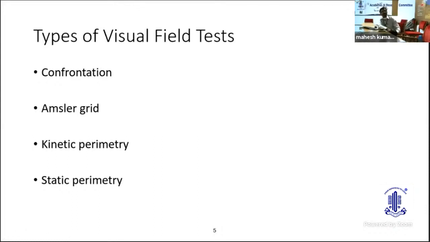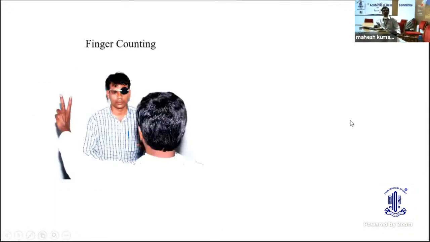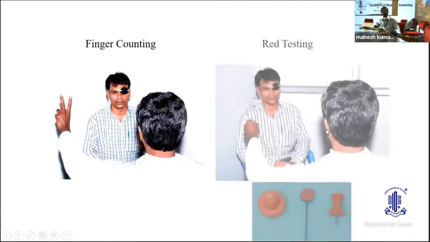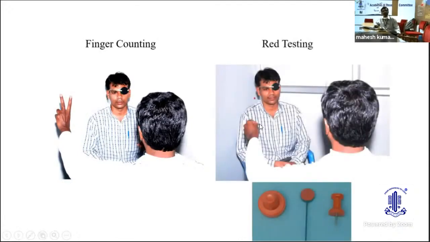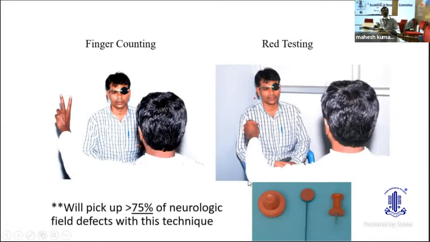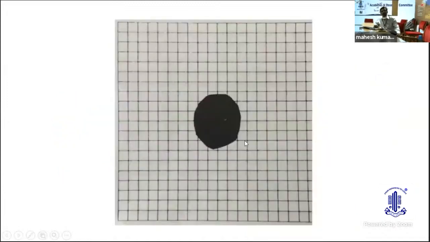Confrontation, Amsler, kinetic and static. Confrontation is one of the most underestimated, especially in terms of neuro-ophthalmic disease. A simple finger counting or a red target testing will detect more than 75% of the visual field defects in neuro-ophthalmology, because these are all very gross defects. Whenever there is a suspicion of visual field defect, always a confrontation field testing should be performed even before a formal visual field testing.